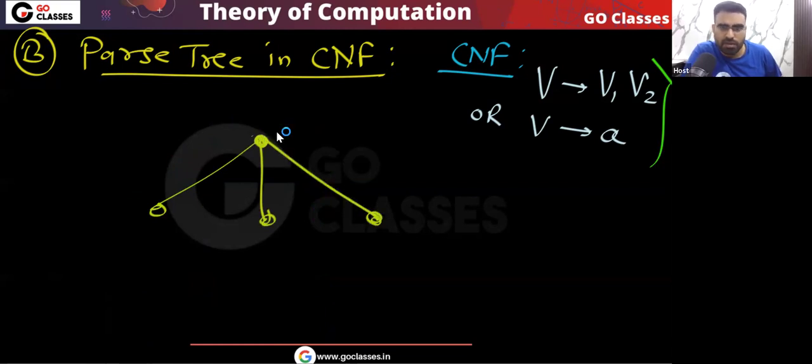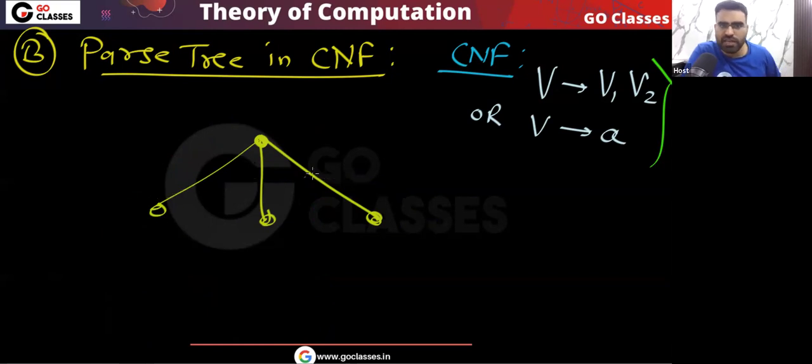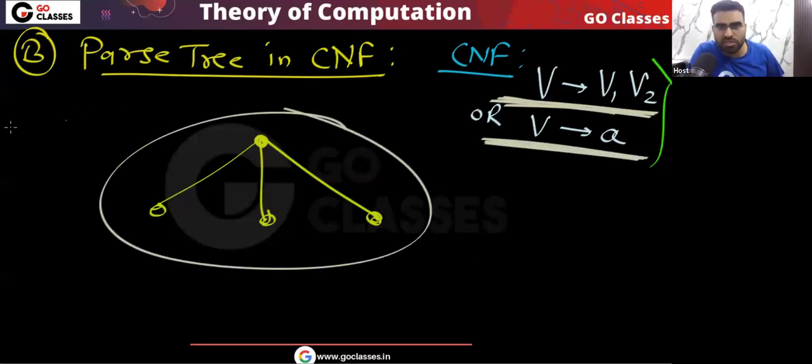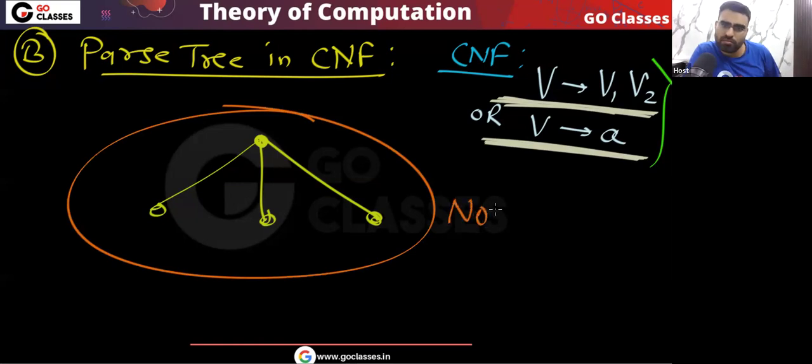This type of situation we can never get, because a variable will either go to two variables or it will go to a single terminal. So you can easily see this type of situation is never possible. This type of situation is not possible in a parse tree in CNF.